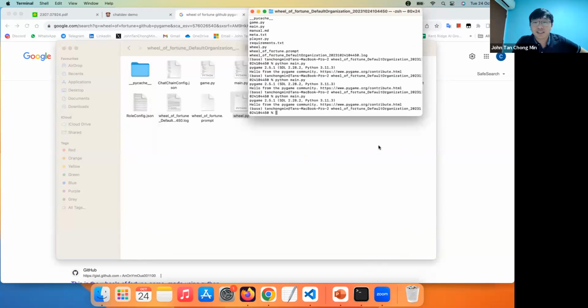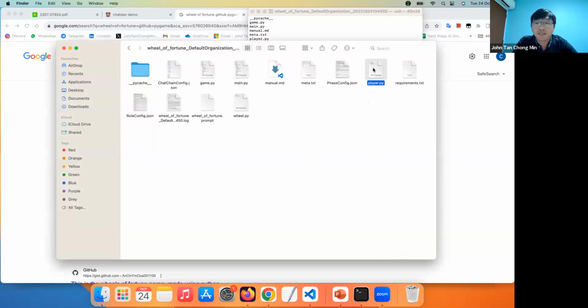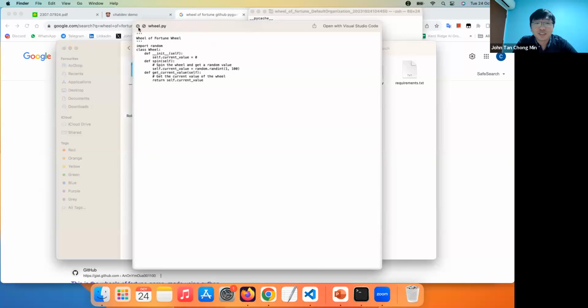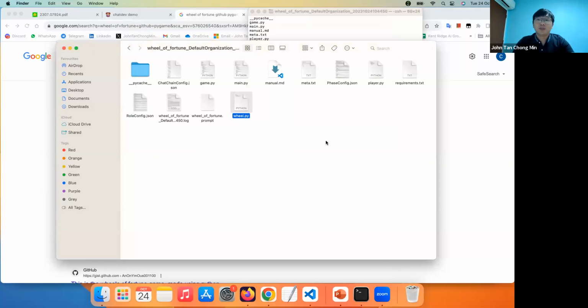Yeah, I would say that it's not that bad because they have some semblance of, oh, we have a player, we have a wheel, although the wheel did not appear. So these are some stuff that needs to be iterated more. And the main thing that I would like to say is that perhaps the detailed steps of how the game should be created was not really there.